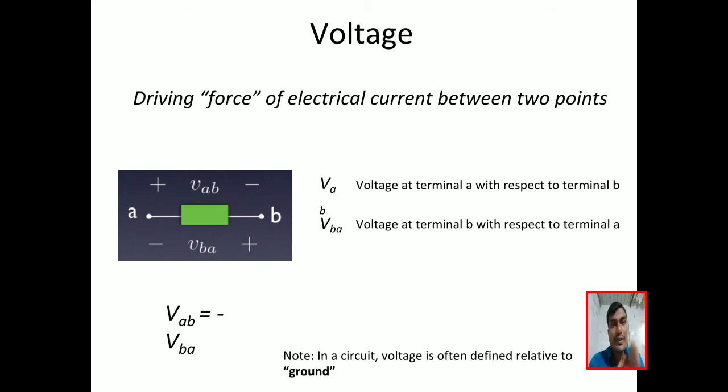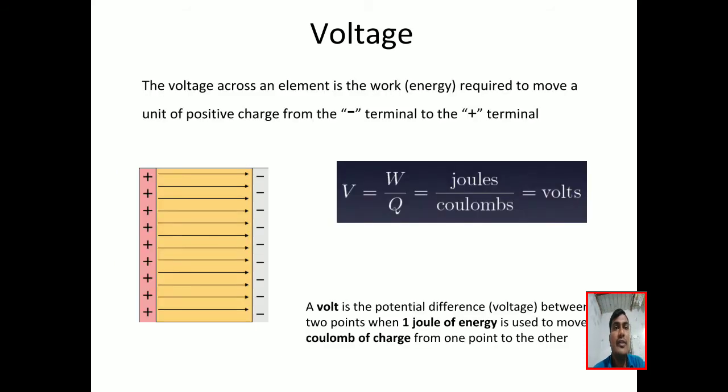How is it flowing? With the help of the force. That force is called voltage. Okay, see here, one element is there, A, B. VA is the potential or voltage at point A. VB is the potential at point B.